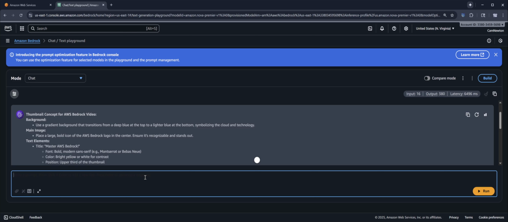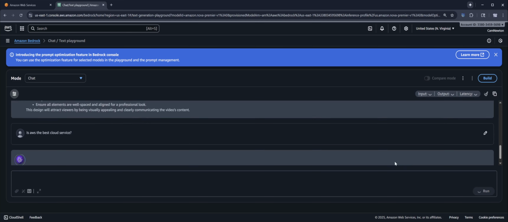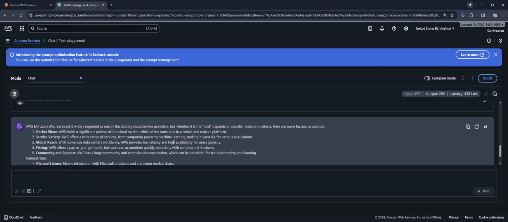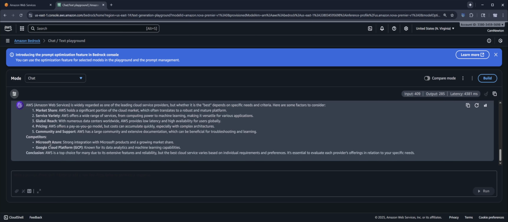Do something simple. Is AWS the best cloud service? And then they give you this. See it, and then it numbers it. Competitors, Microsoft Azure, Google Cloud Platform, top choice, whatever.